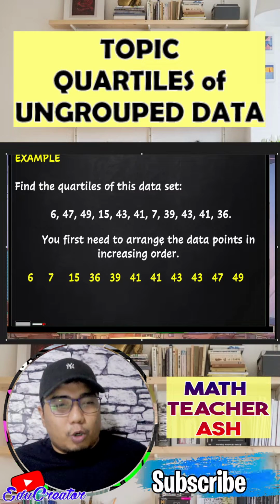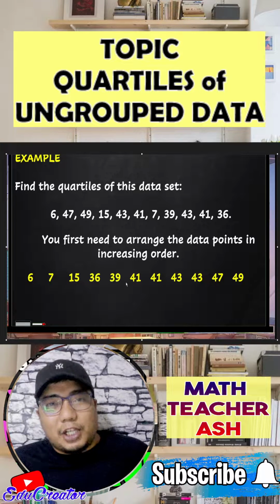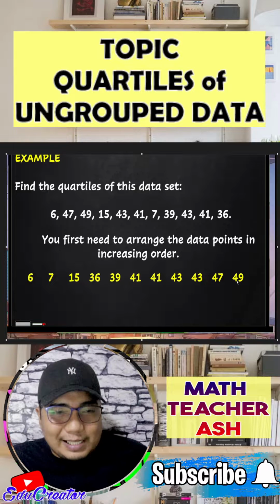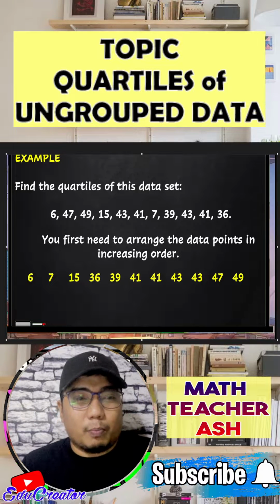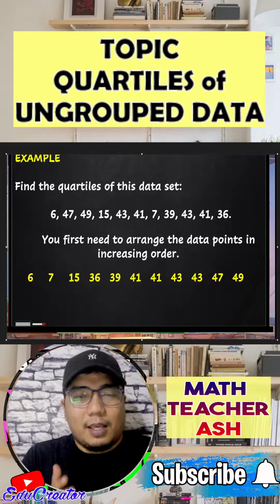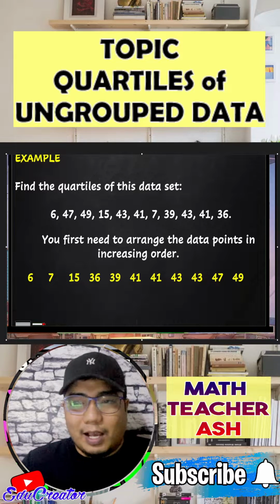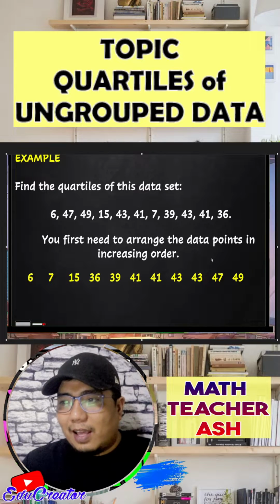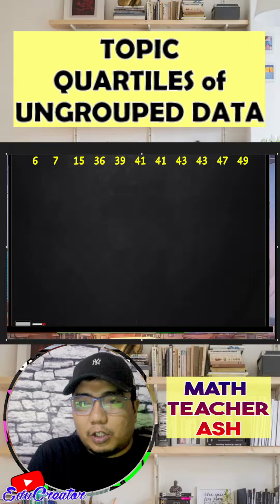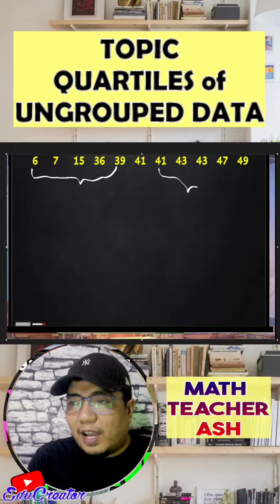So by doing so, we have 6, 7, 15, 36, 39, 41, 41, 43, 43, 47, and 49. So we have now our arranged data points. It is very important for us math learners that we know how many data points we have. So if we count the data points, we have n here as 11, my dear math learners. So if we try to solve this, we have here 5 data points, and we also have here 5 data points.